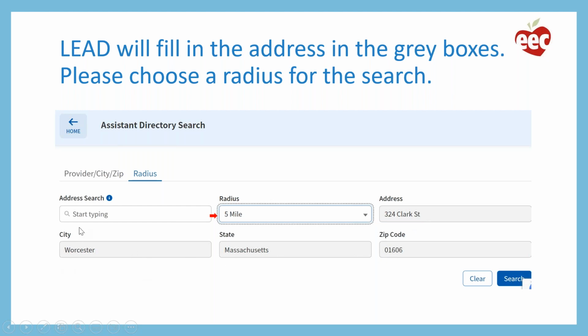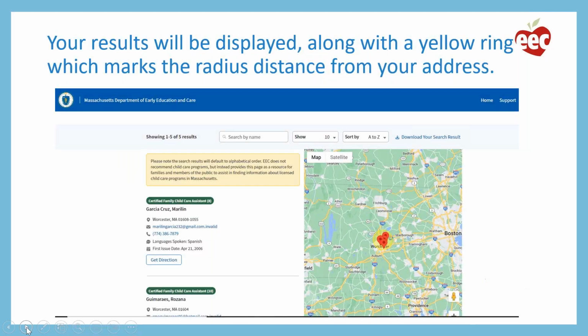In my example, I'm going to look for assistants who might be within a 5-mile radius of that address. This is a drop-down list for the radius, so I choose 5 miles, and then I click the search button. Again, the results will show up just like they did before.